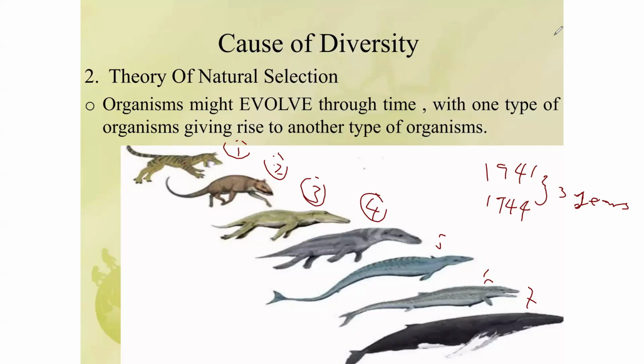Natural selection means that an organism cannot change on its own. There must be a pressure. That pressure that makes organisms change is what you call selective pressure. So that is the concept of natural selection.